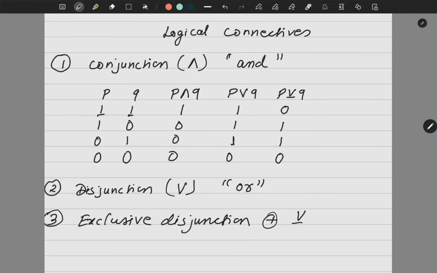See, when you connect it with some example, you will not forget. I'll tell you a simple example. Suppose your parents told you that if you score good in the exam, they will gift you a car or they will take you for a foreign trip.